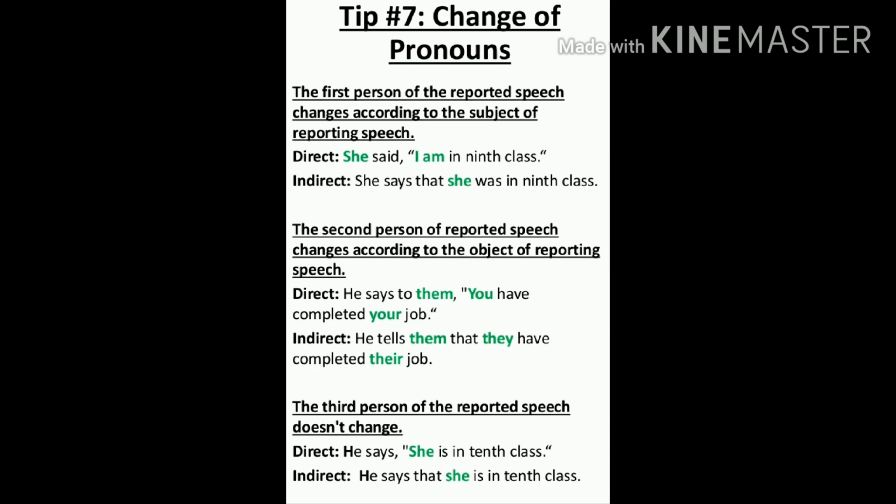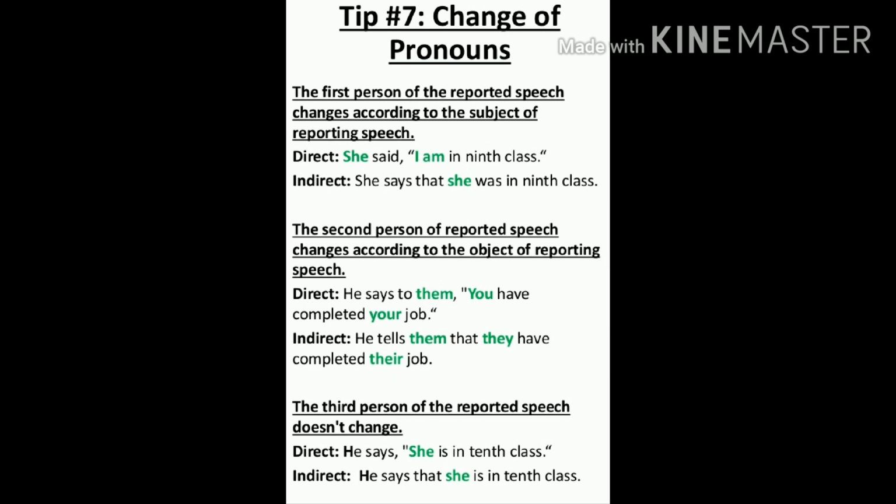Like, she said, I am in 9th class. So now if you would like to change it, you will be confused between he or she. To decide whether he or she, you will look at what is there before the reporting verb. It is she, so she says that she was in 9th class. If it is he, so he said, I am in 9th class, becomes he said that he was in 9th class. So that will change according to the subject.